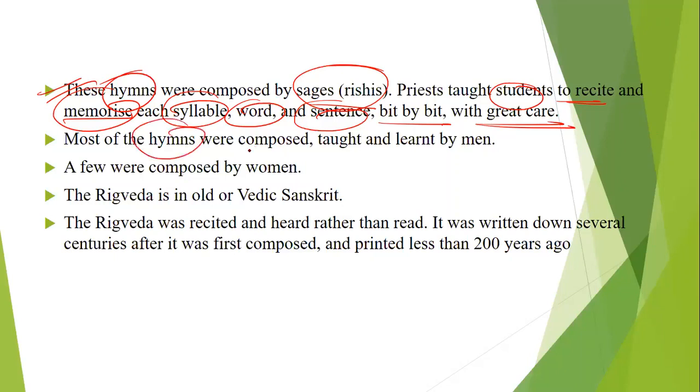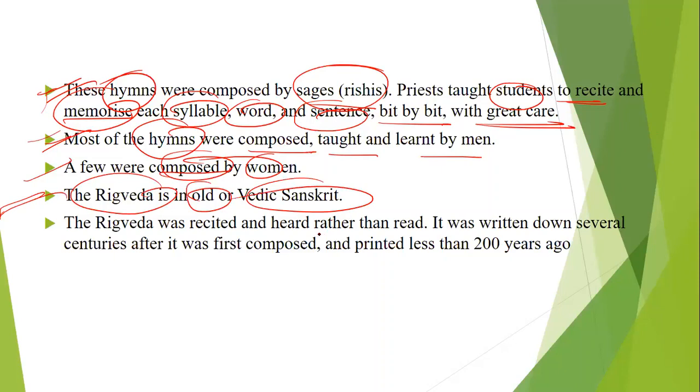Now most of these hymns were composed, taught, and learned by men. They were not written, but they were taught, learned, and composed by men, and a few were composed by women. So you can say that the majority of those hymns were composed by men only. The Rig Veda is an old Vedic Sanskrit document, right? The Rig Veda was recited and heard rather than read, and it was written down several centuries after it was first composed.